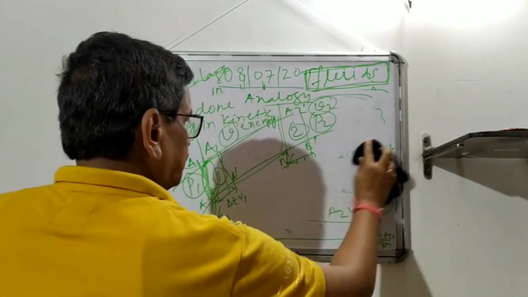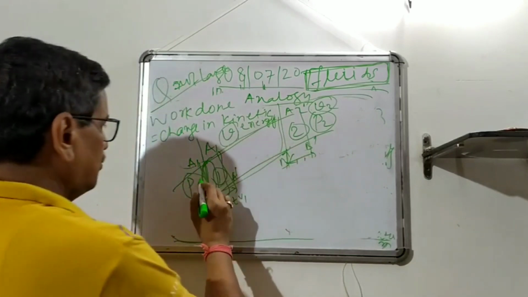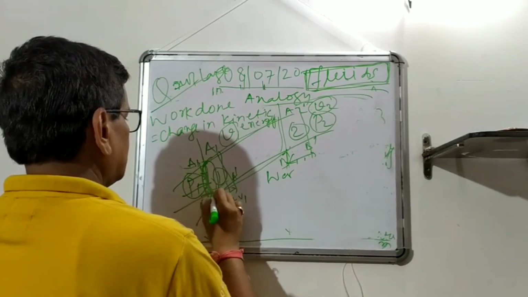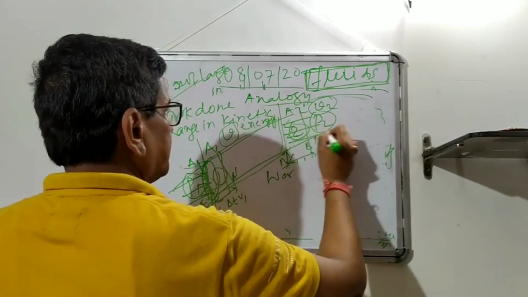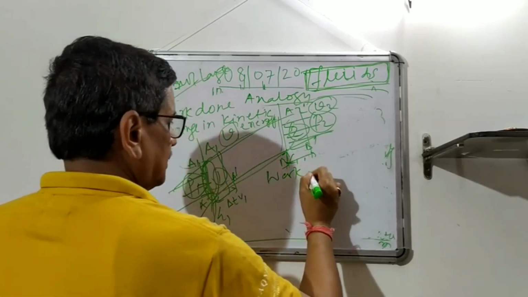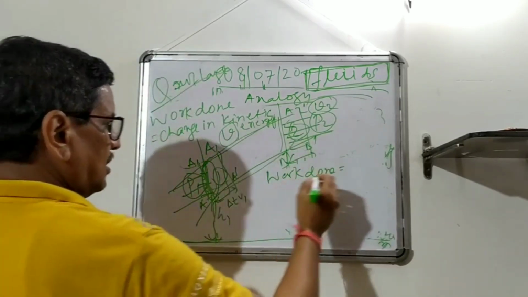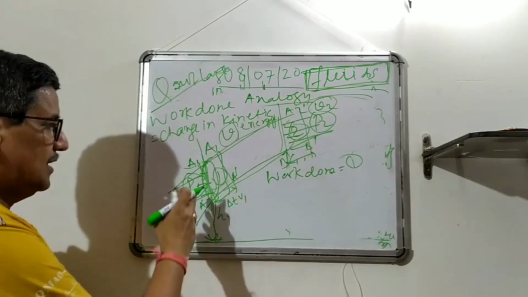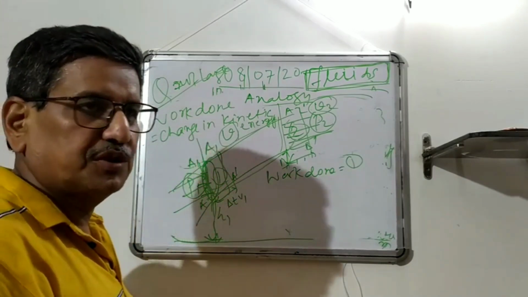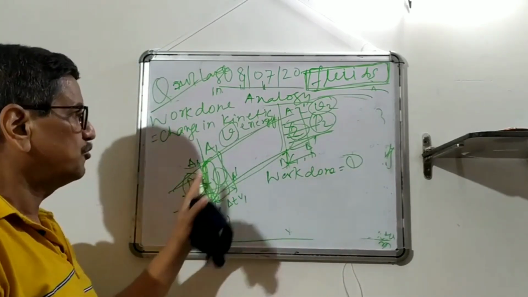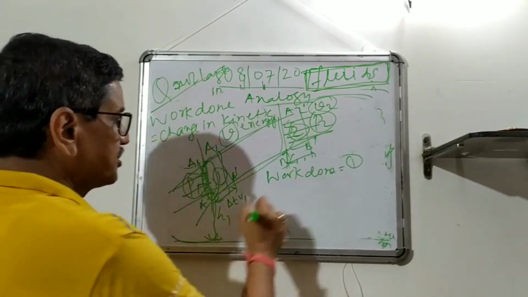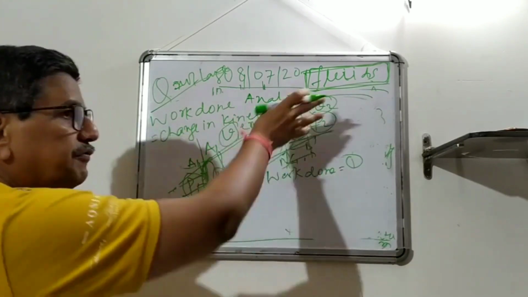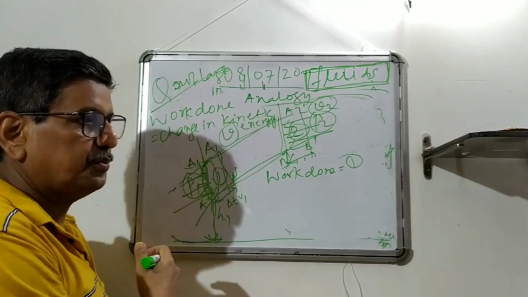So I'm writing, you must have noted, so now I'll write here. So now P1 into, work done is what? This pressure is in this direction, and this of course will be in this direction, because in a free body diagram, P1, P2 are linked. So work done is what? For a section 1, and then you can see the derivation, because I will not go into much detail. I'm just giving you an overview that this pressure is the additional term which is used in conservation, this is the reason, because if this is more than this, then only the fluid will flow, and of course this H1 and H2 is also an issue. So you'll see, if this is more than this, then only the fluid will flow. Otherwise, fluid will flow from higher potential to lower potential.